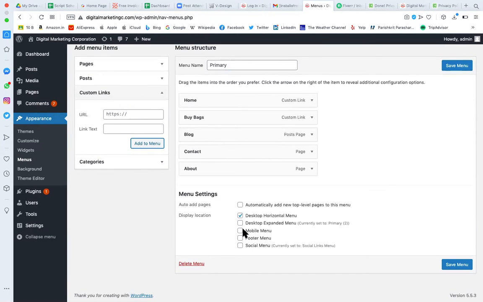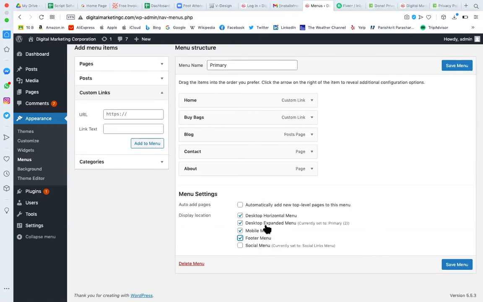There are so many options. Automatically add new top level pages means whenever you create a page, by default it will start appearing in the menu. I don't want that, so I have not selected it. Desktop expanded, mobile menu, footer menu. Social menu is about Facebook, Twitter, so I'm not adding it to the social menu.